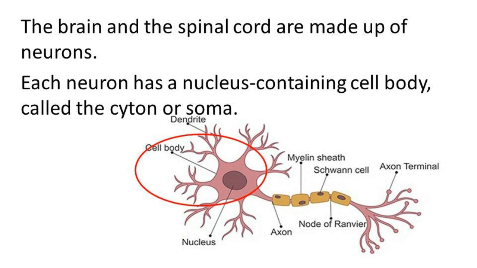Each neuron has a nucleus containing cell body called cyton or soma. The round shape is there, no? So that is called the nucleus. The cell body's another name is cyton, the head-like structure. Cyton or soma.